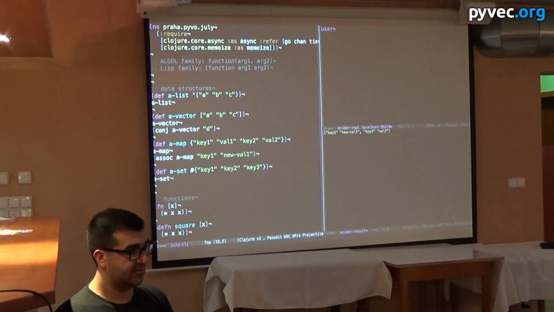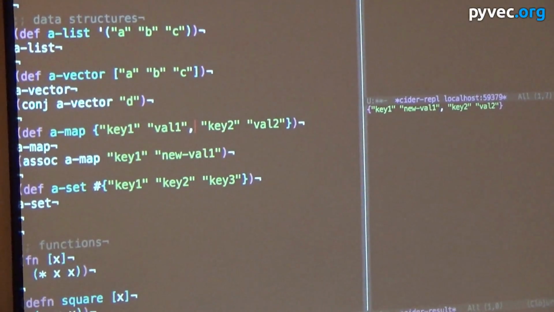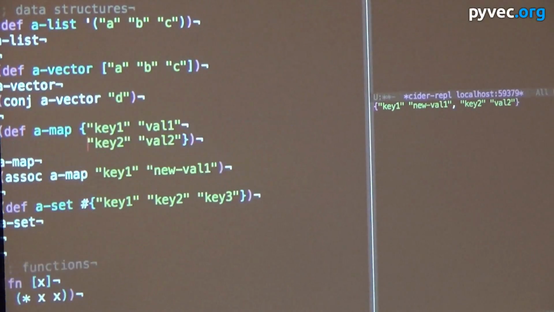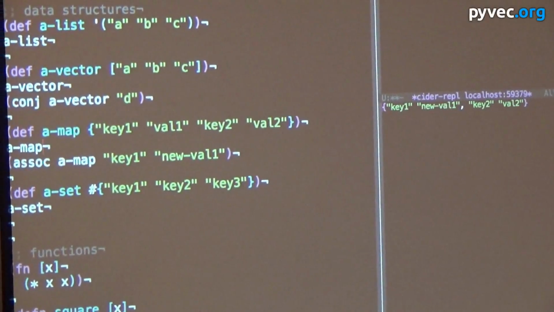Yes? I saw commas in the output. Can I write them in the input too? Good question. You absolutely can. Commas are white space, which is awesome, except it sucks when you have to go back and write JavaScript or Ruby or something like that, which I frequently do, because it is the most common error I make by far. But yes, commas are white space. They do get printed if you're printing something, but they're just white space. Typically, if you're doing something like this, you would actually do new lines for each pair, and that's how you separate them. Okay, excellent question.